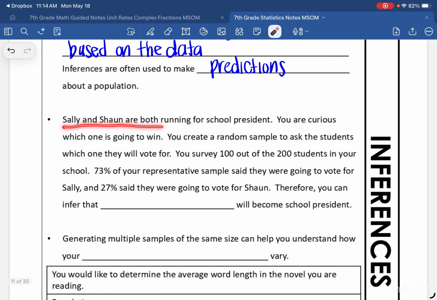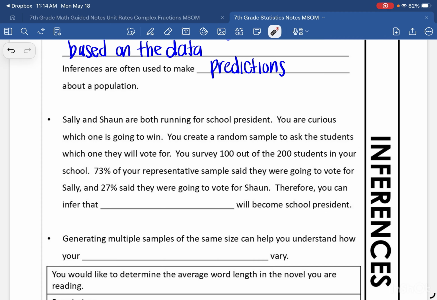Sally and Sean are both running for school president. You are curious which one is going to win. You create a random sample to ask the students which one they will vote for. You survey 100 out of the 200 students in your school. 73% of your representative sample said they were going to vote for Sally, and 27% said they were going to vote for Sean.